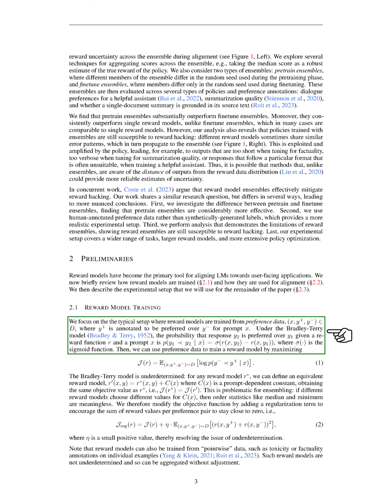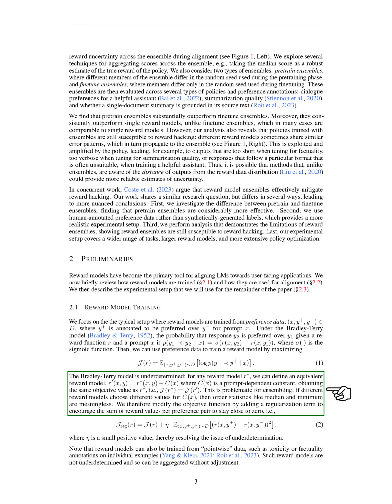Training reward models typically involves using preference data. This data consists of a prompt, a preferred response, and a non-preferred response. The Bradley-Terry model is often used to calculate the probability that one response is preferred over another, given a reward function and a prompt. This model, however, has a limitation. It can produce multiple reward models that yield the same objective value.